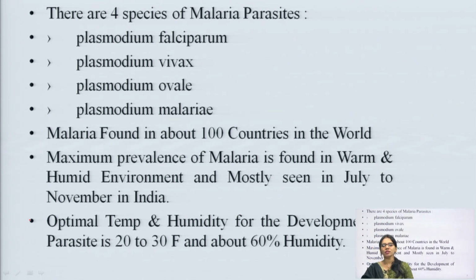So for the development of the 4 species of malaria parasite, we need this optimal temperature and 60% humidity.